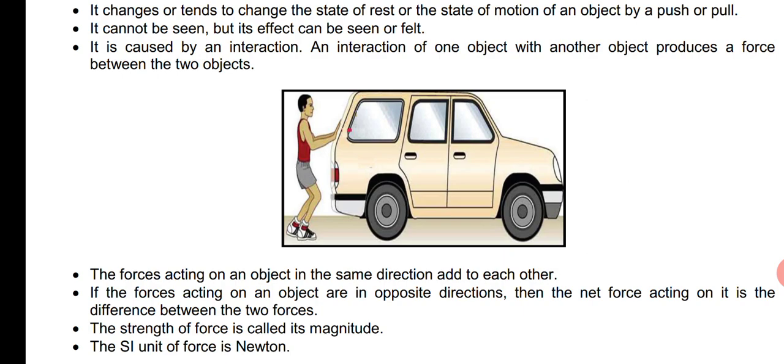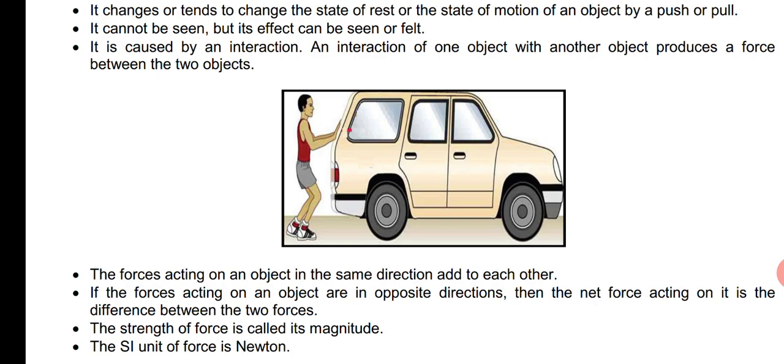When you push the car in the same direction, the net force, which you can call F net, is the sum of your force and your friend's force. So F net will be equal to F1 plus F2. This is what they are saying: forces acting on the object in the same direction add to each other.